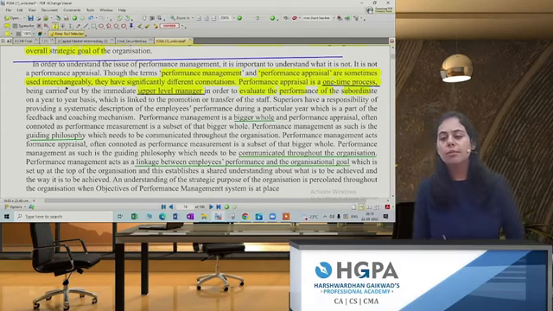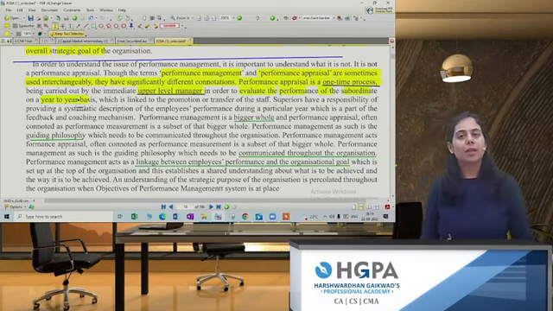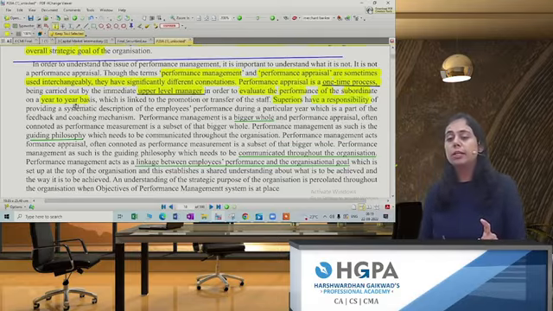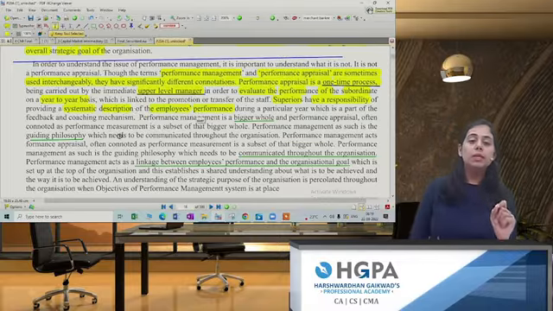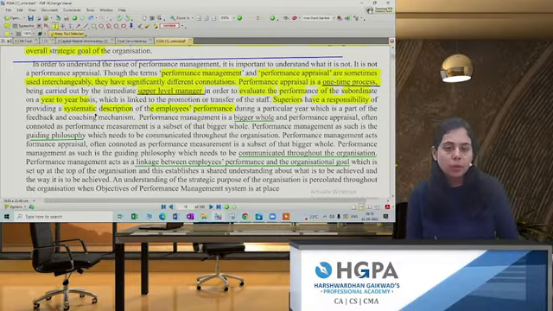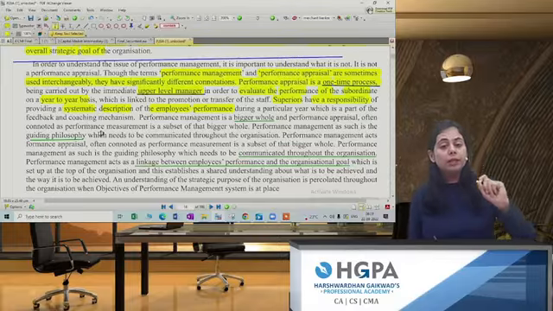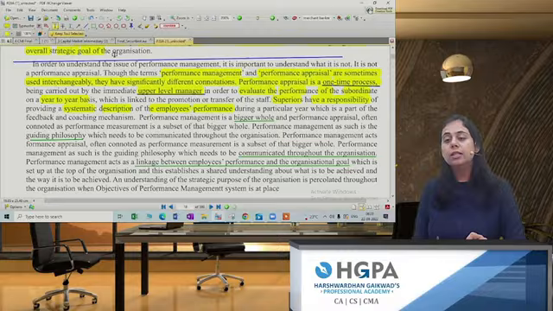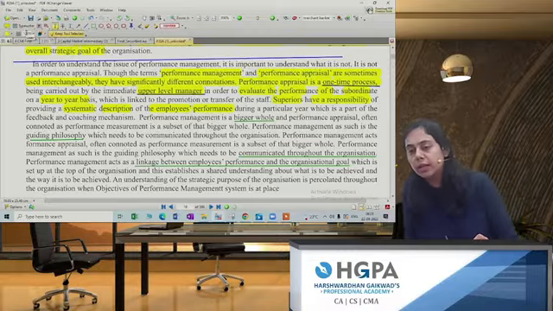Here an example is given on a year-to-year basis. Why? Because here only the superiors have the responsibility of providing a systematic description of the employee's performance. यहाँ पे ये लोग क्या बोल रहे हैं कि सिर्फ और सिर्फ सुपीरियर के पास ही पावर है कि वो जज करता है कि परफॉर्मेंस अप्रोप्रिएटली चल रहा है कि नहीं चल रहा है.